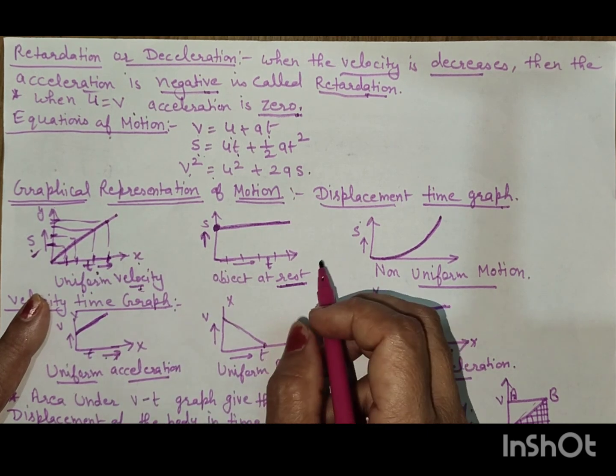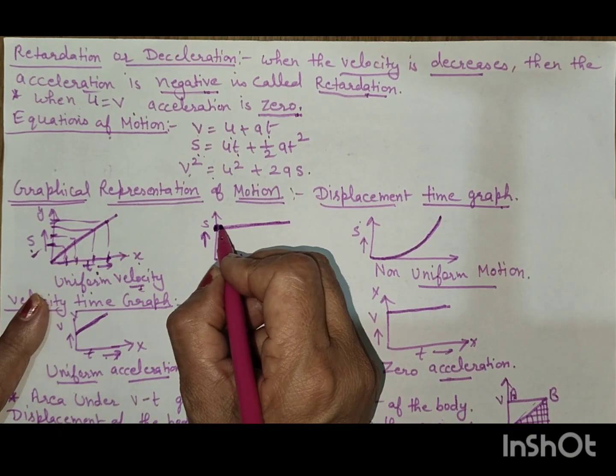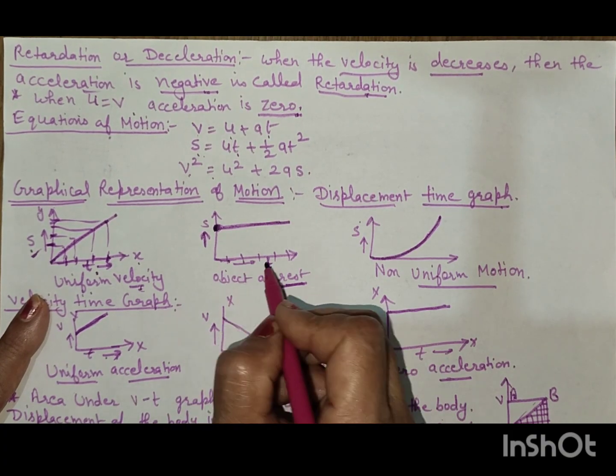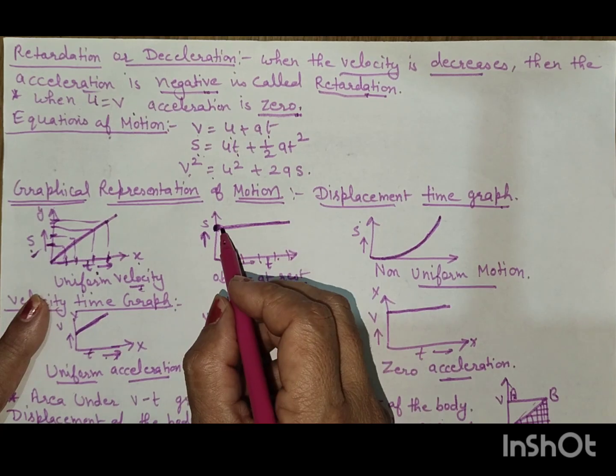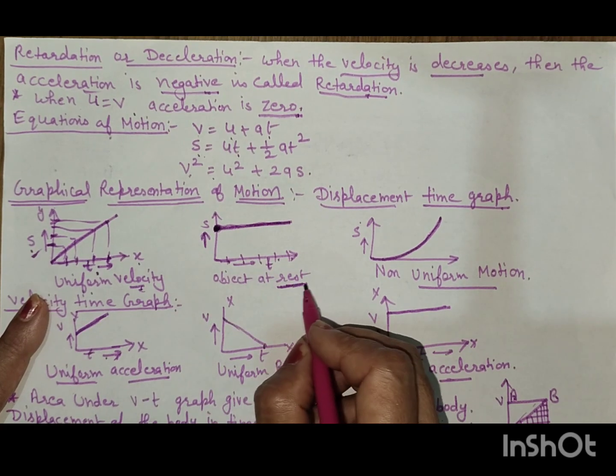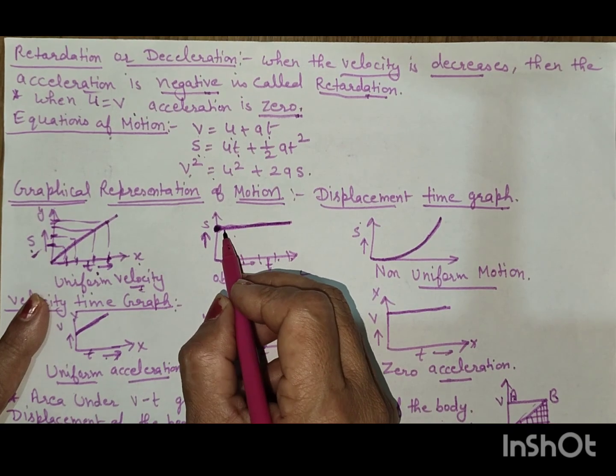When the object is at rest, like a car standing and not moving, after 5 minutes, 10, 15, 20, 30 minutes the car is at the same position. When the body is at rest, the graph is of this type.